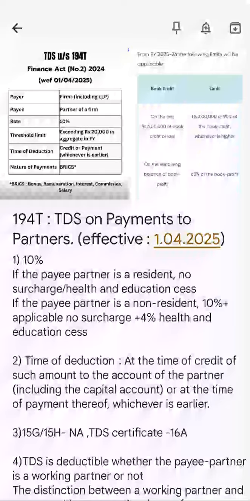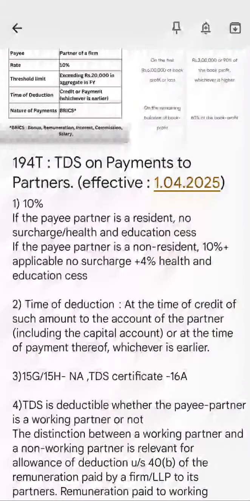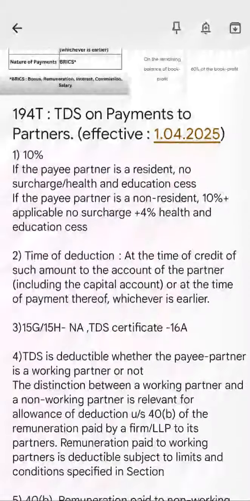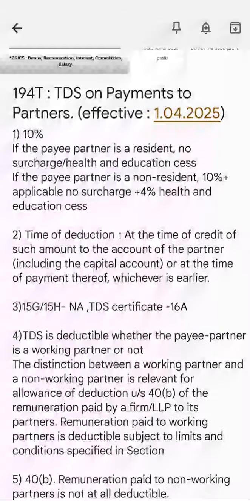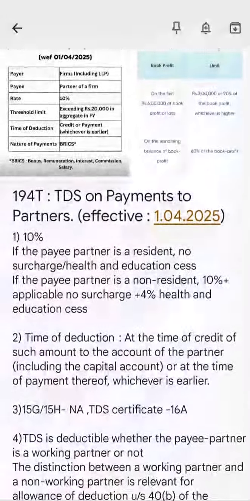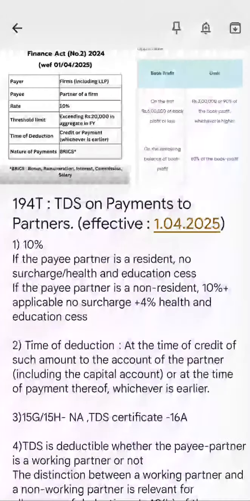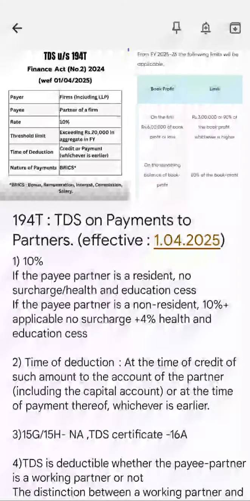Really important point. Nobody will really cover this section in this much detail, so listen carefully. Now, another important thing: whether TDS is deductible depends on whether the payee is a working partner or not. That is a question, because Section 40B says that allowable partner salary is only for the working partner.